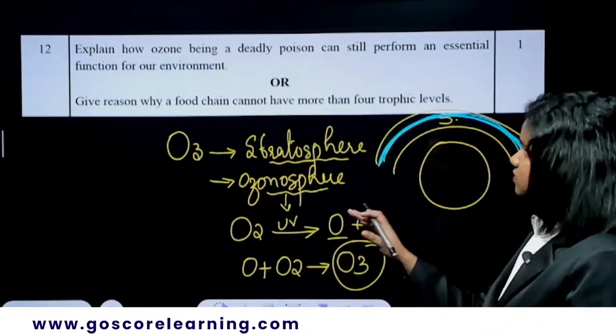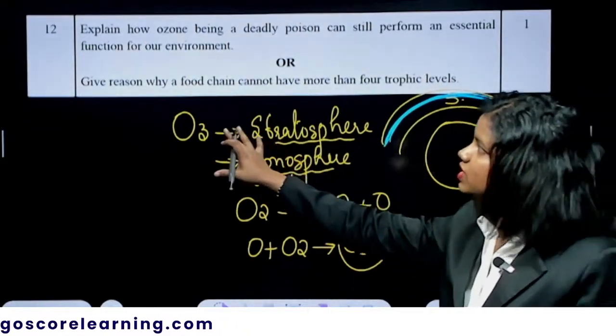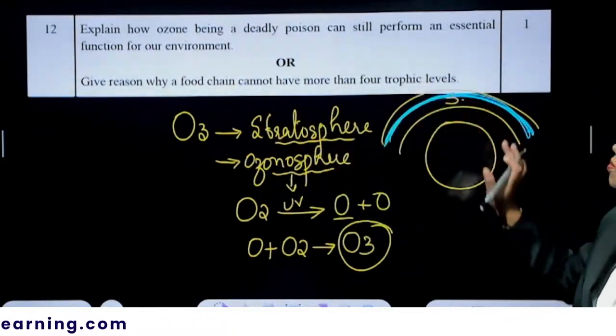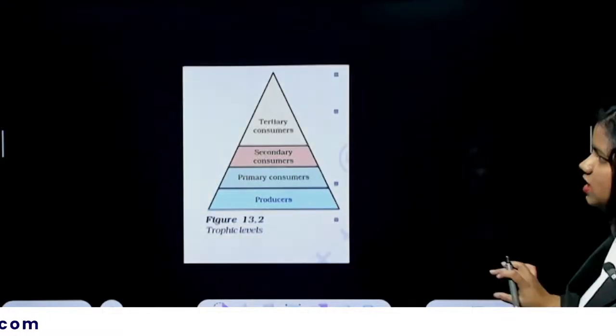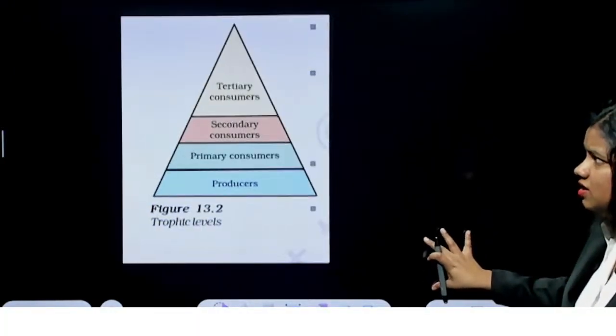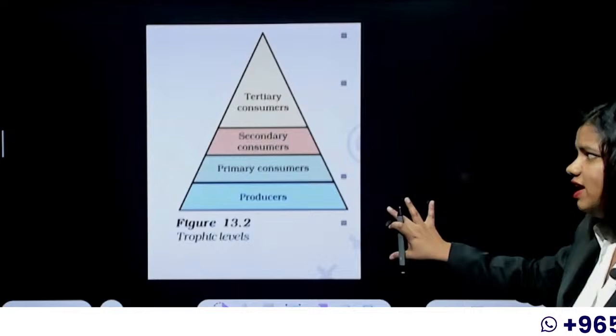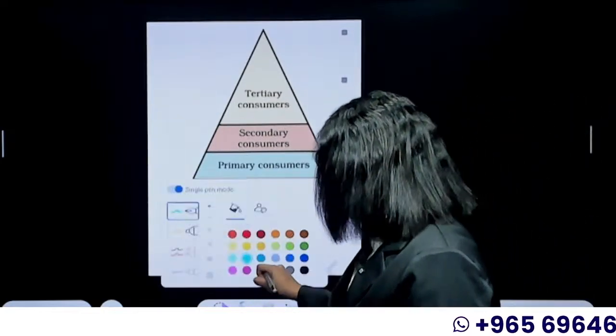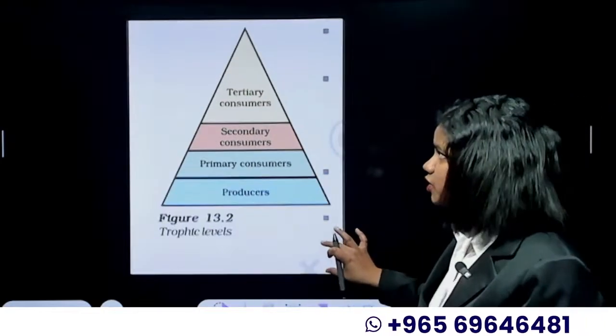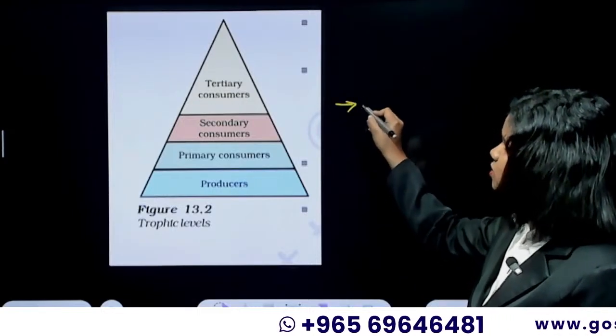Okay. Then the next question is: give reason why a food chain cannot have more than 4 trophic levels. So why does a food chain not have more than 4 trophic levels? I think we all know the 10% law, right? What does the 10% law say?